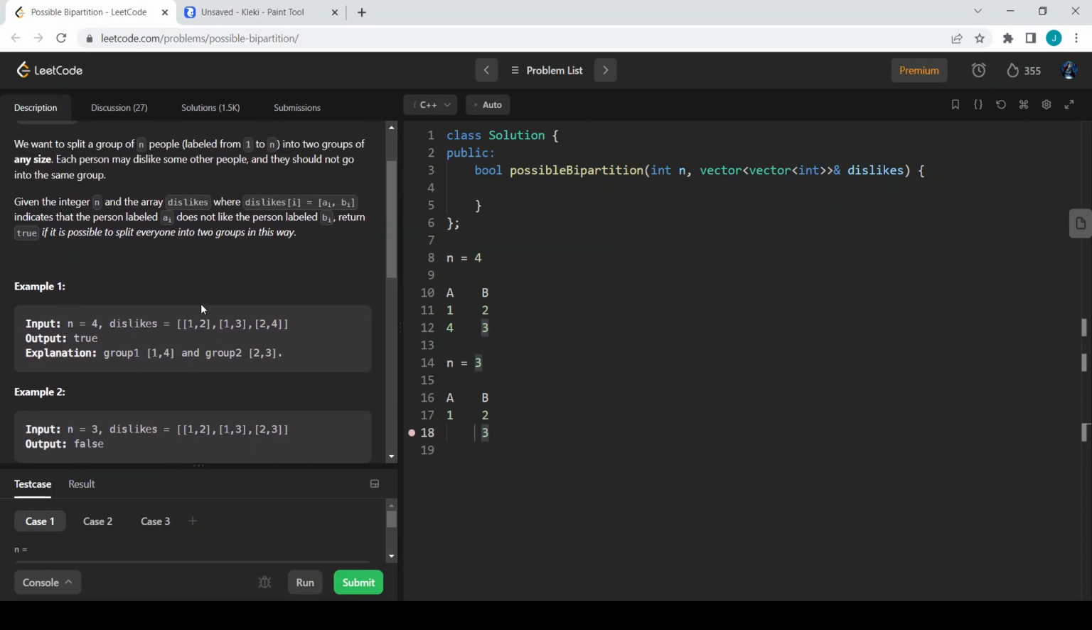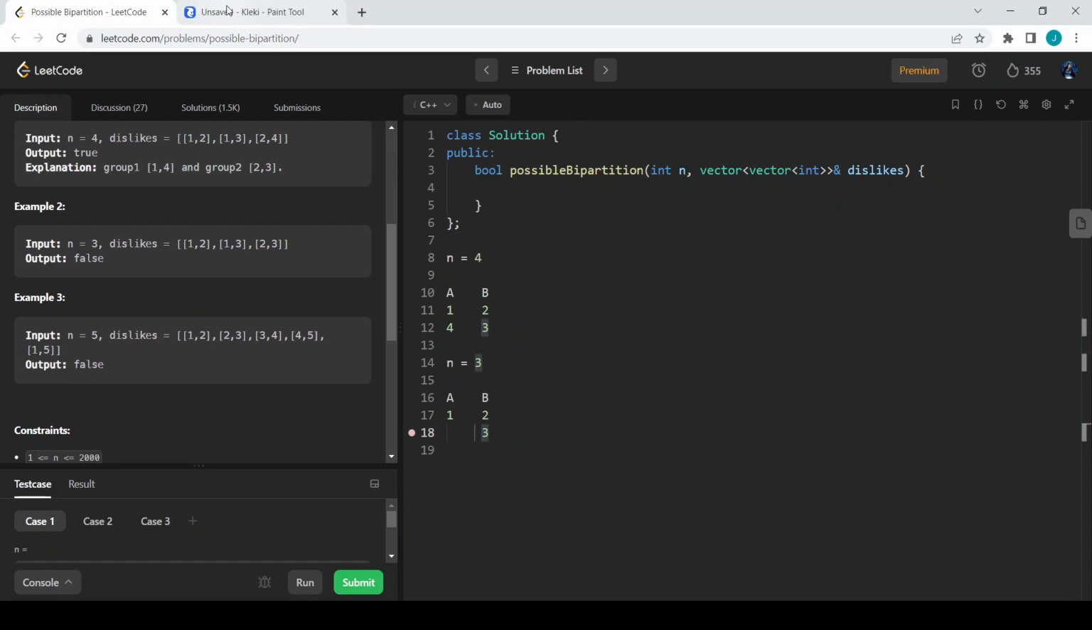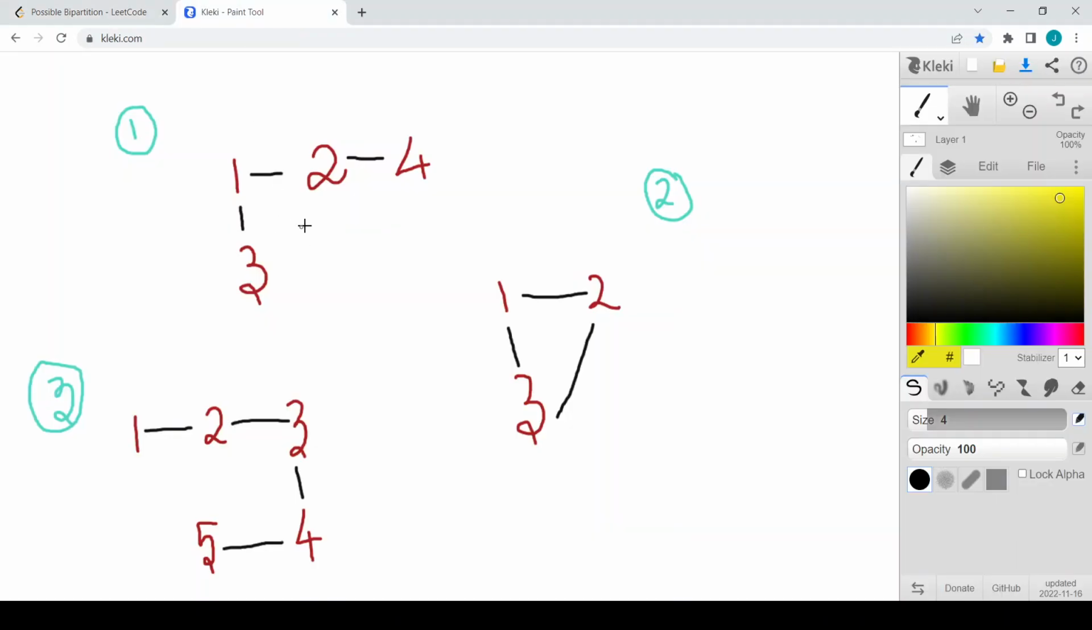We want to bipartition into two groups, let us say group A and group B. So these are the three examples. I have just connected them with edges that denote the dislike between them. If there is an edge between 1 and 2, then it denotes that 1 dislikes 2. And in this third example there is an edge between 2 and 3, which means 2 and 3 dislike each other.